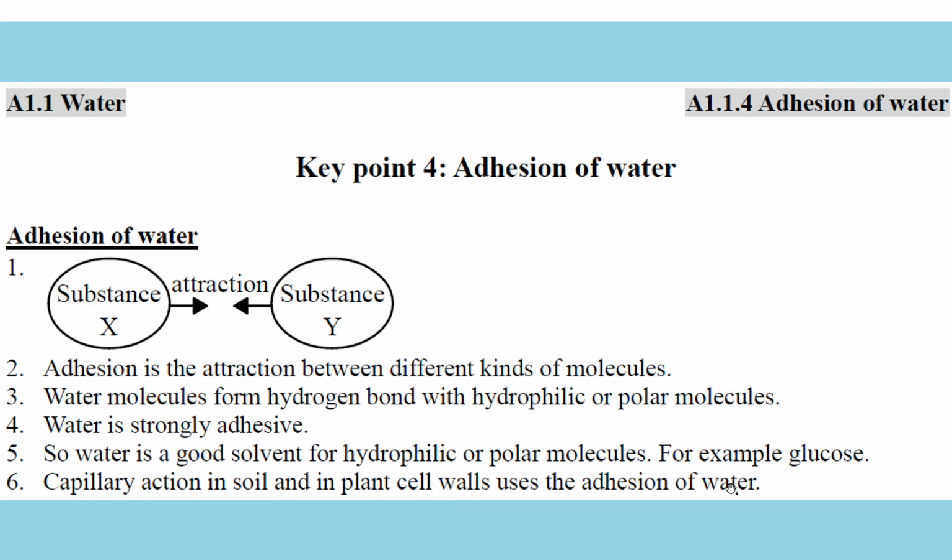So sometimes they will transfer things within the plant cell wall by the capillary effect. The capillary effect is that water has a strong attraction to the wall of the capillaries and it can move up along the capillary, so we use the adhesion. Easy to remember: water with other, adhesion. Water with itself, cohesion. Key point.